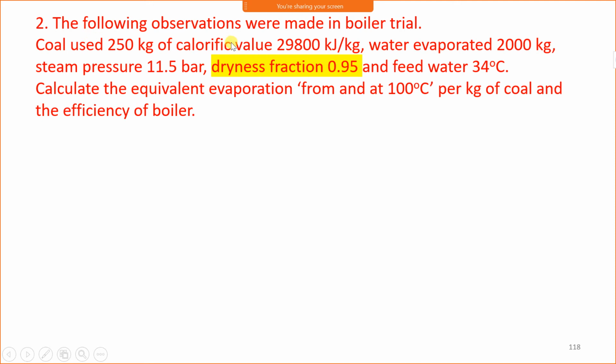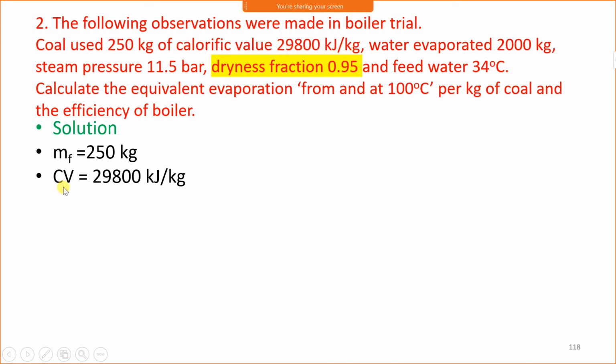Next problem. The following observations were made in a boiler trial. Coal used 250 kg. Simultaneously we will see the given data also. Coal is a fuel, therefore mass of fuel is 250 kg. The unit of fuel is kg only. The calorific value is 29800 kilojoule per kg. Water evaporated means steam formed, 2000 kg. Therefore mass of steam is 2000 kg.